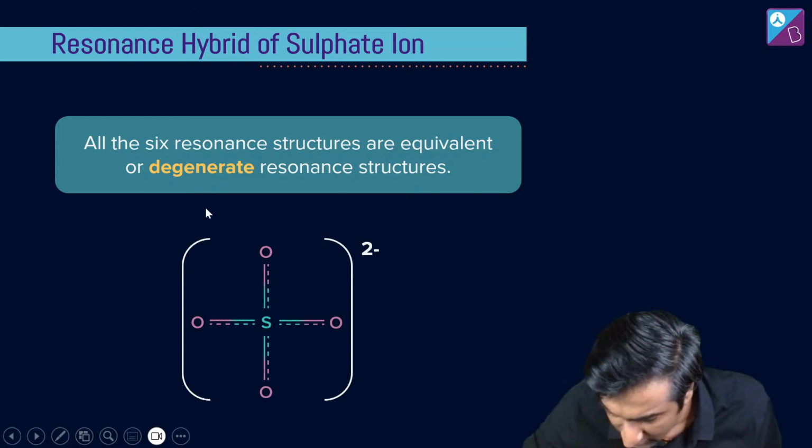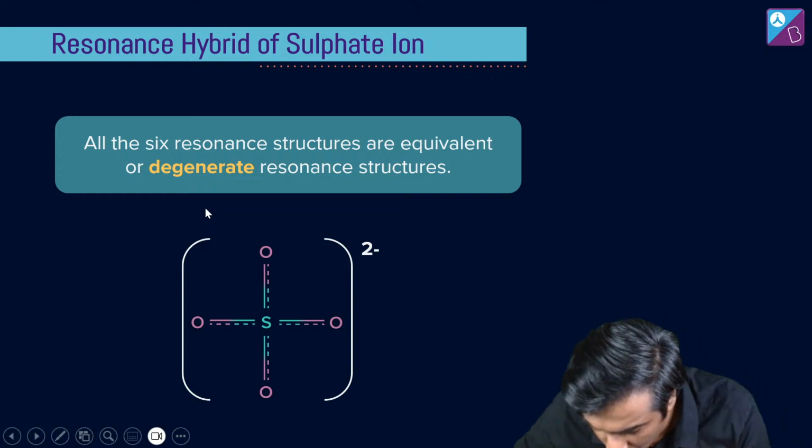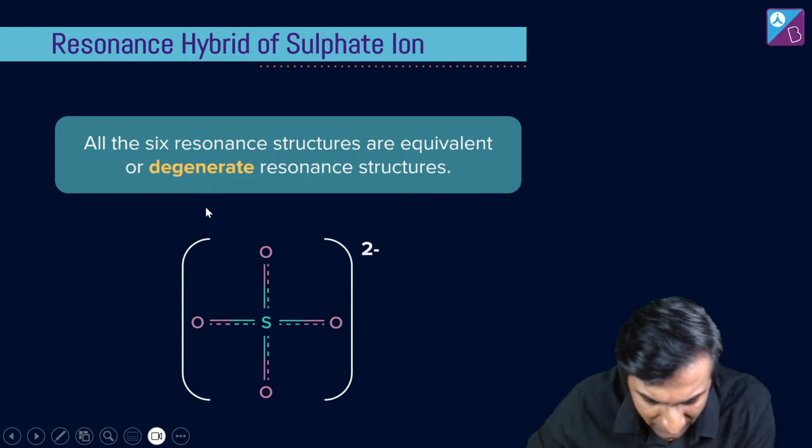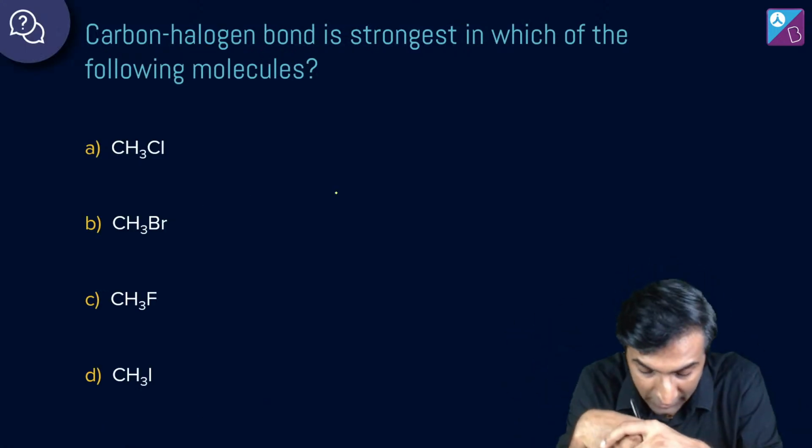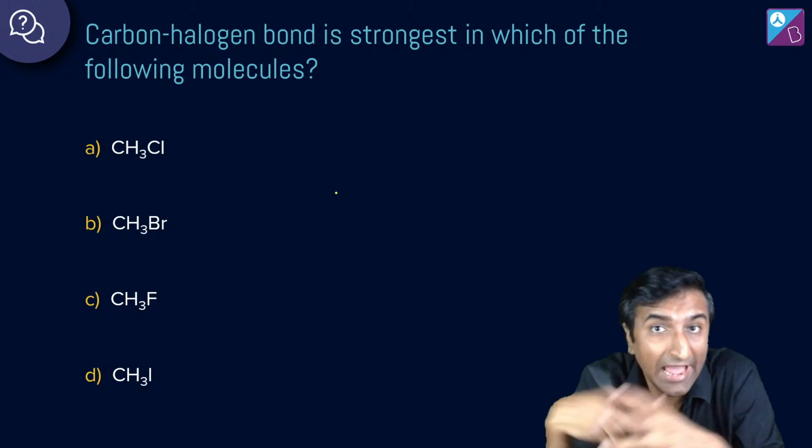There were one or two questions, but it is cool. All right, we'll do them. एक ही दो सवाल है ना? Let's do them. Carbon halogen bond is strongest in which of the following molecules, guys? Carbon halogen bond.